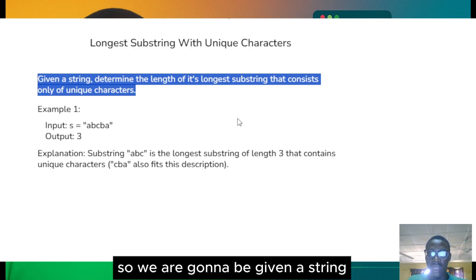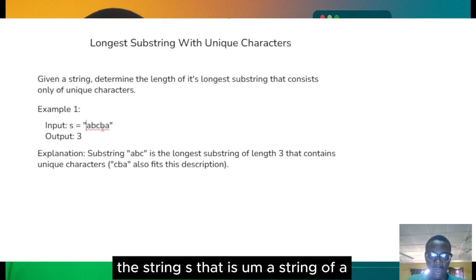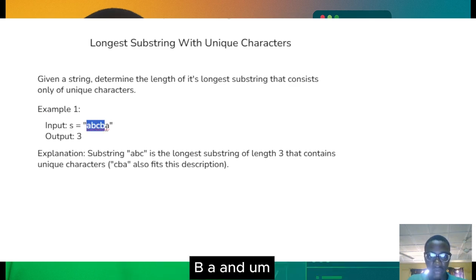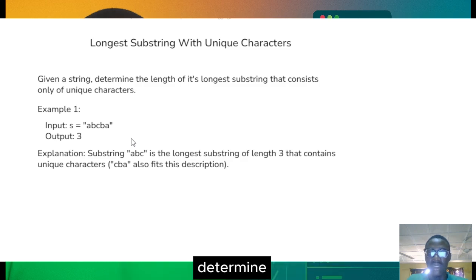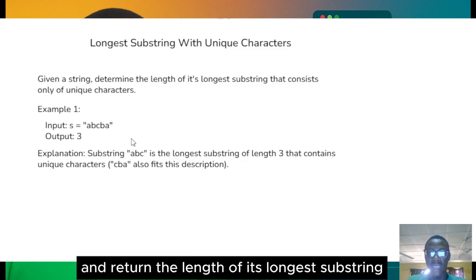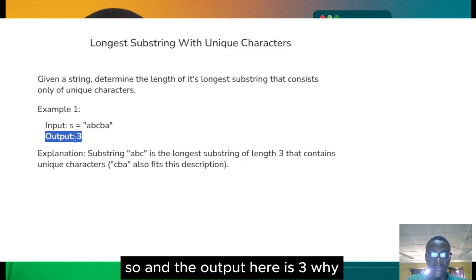The problem statement states that given a string, determine the length of its longest substring that consists only of unique characters. We are going to be given a string just like in this example, the string S, which is ABCBA, and we are asked to determine and return the length of its longest substring that consists only of unique characters. The output here is 3.